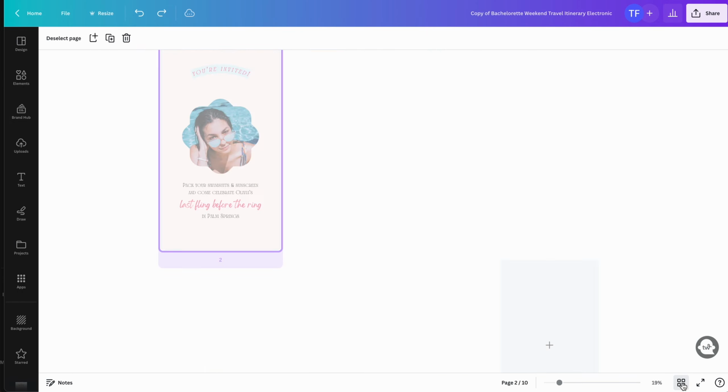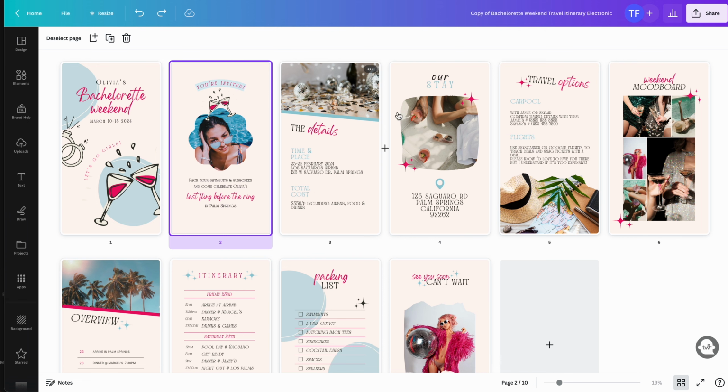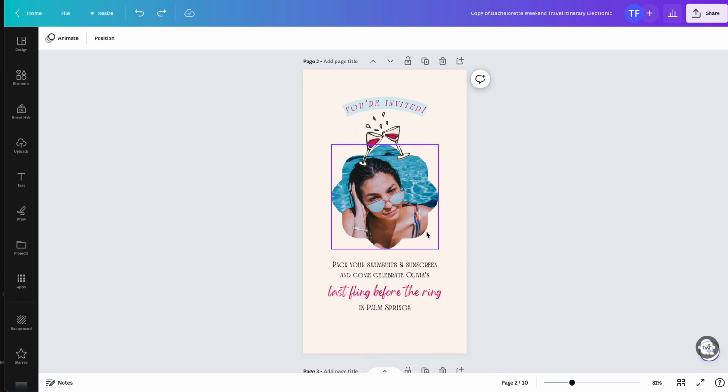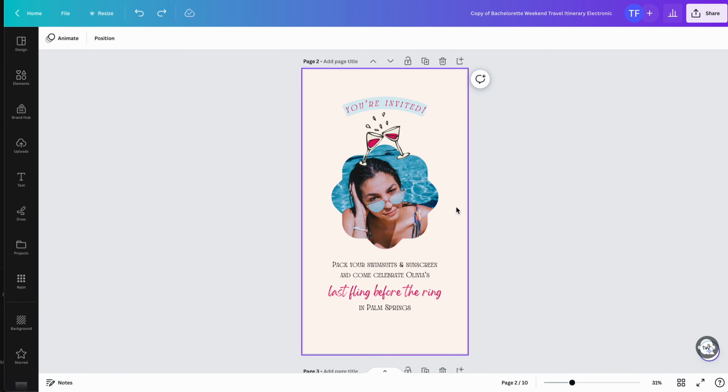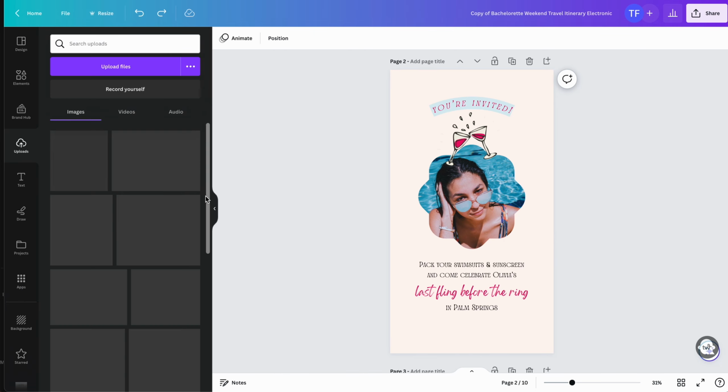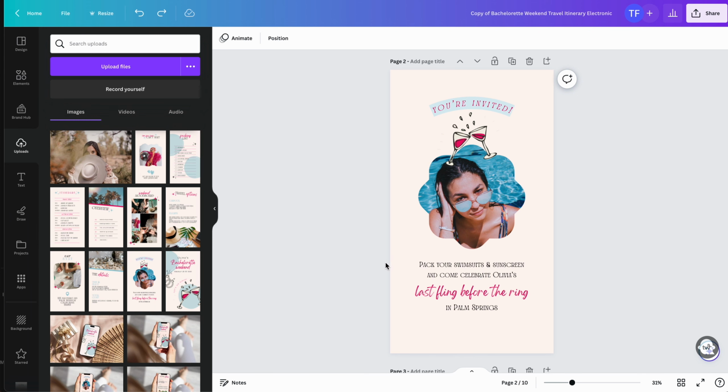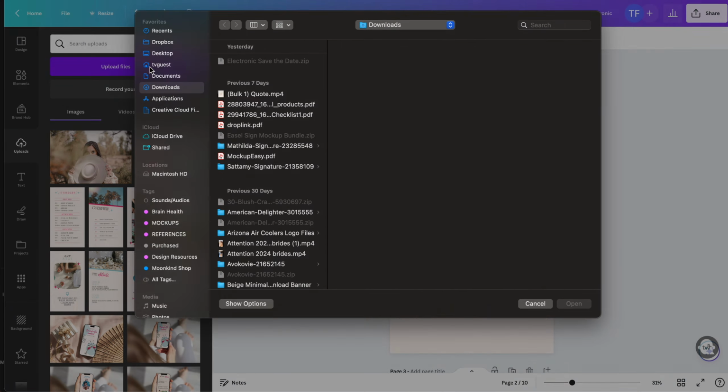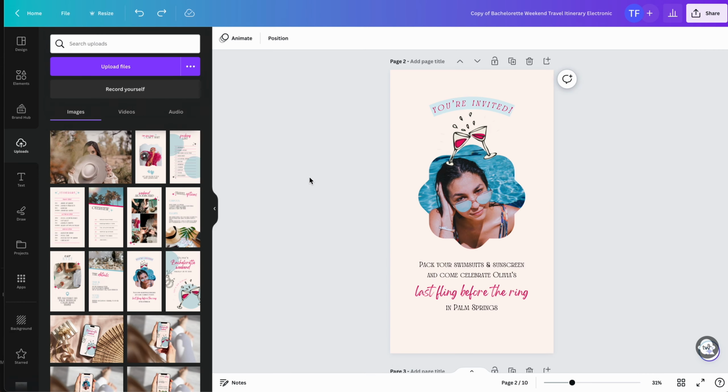You'll see that in a lot of these, there are photos available right here. So you'll be able to use them. If you want to keep these as they are, you can, but you might want to edit a few of them to personalize them. So what you're going to do is you're going to select the photos that you'd like to add, and then go to the upload section. Then you'll be able to drag your photos and drop them straight in here, and then they will upload. Or you can hit upload files and you'll be able to upload straight from your computer.